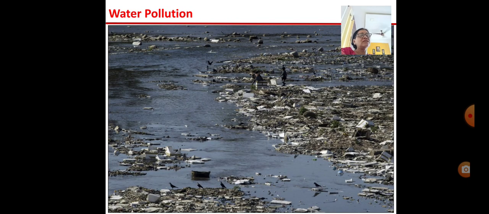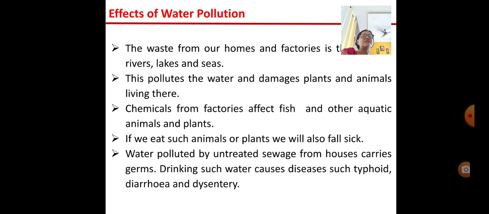Now, another is water pollution. You see, the waste from the homes and the factories is thrown into the water, seas, and lakes, and this pollutes the water. You can see how dirty the water is looking. All the waste which is thrown into the river and other water bodies pollutes the water and damages the plants and animals living in the water.